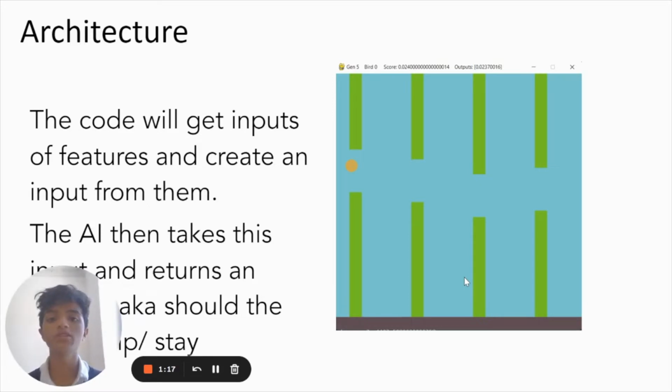This prediction is based on a specific model, and the model has a preset structure that is fixed, but the different connections in the model, or the weights, could be any value. This is your bog standard neural network model, which has some hidden layers, an input layer with the inputs from the game, and then a prediction output layer, which in this case is just a single node that says if the bird should jump or not. I'll talk about that in a bit. Here you can see an example of my game, where I have a bunch of these green pipes, this bird, and then some more information. This is really important, I'll talk about it in a bit. And you can see the score as well, which I'll talk about.